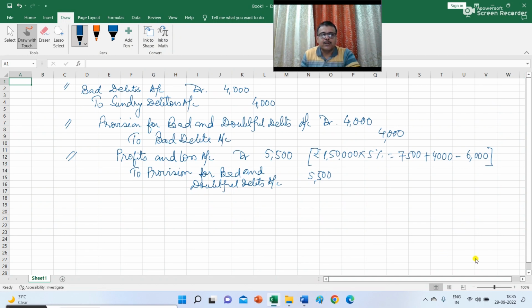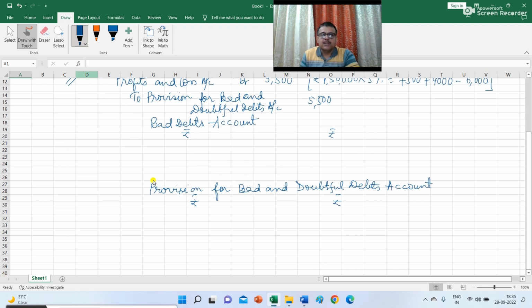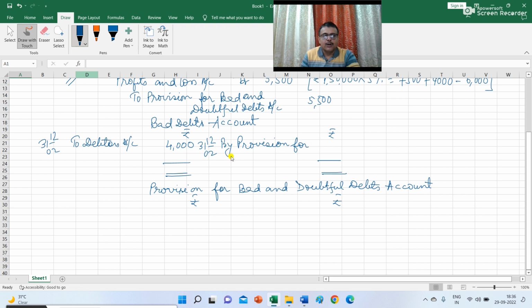Now let us see what is the effect on the ledger. Here I have prepared the structure of the 2 ledgers, bad debts account and the provision for bad and doubtful debts account. On 31st December 2002, bad debt of rupees 4,000 occurred. So bad debts account debit to debtors. This was the journal entry you have passed, and this is 4,000. Since bad debt is a nominal account, the balance in this ledger will be transferred to provision for bad and doubtful debts.